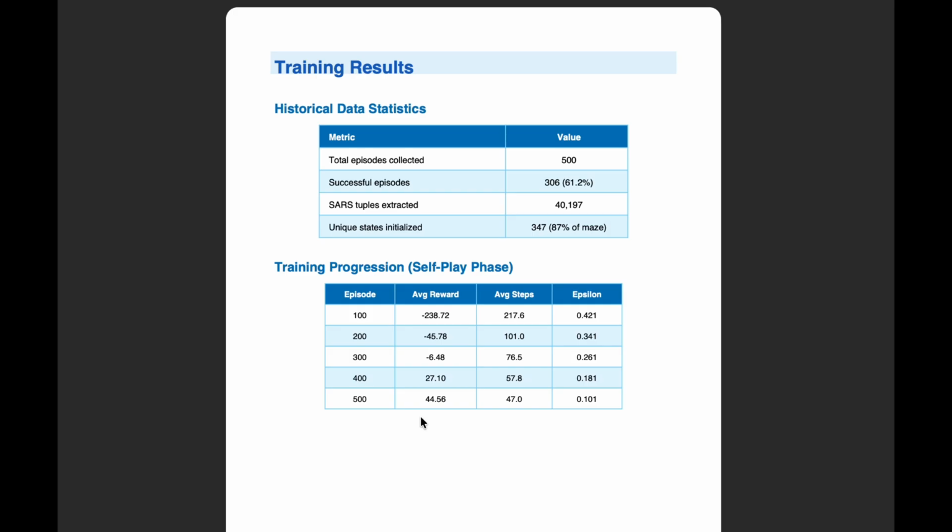By episode 300, we are almost breaking even with a negative 6 reward and only 76 steps. By episode 400, we have gone positive with a reward of 27. By episode 500, we are at 44 reward and just 47 steps on average. This rapid convergence is exactly what we wanted to see.